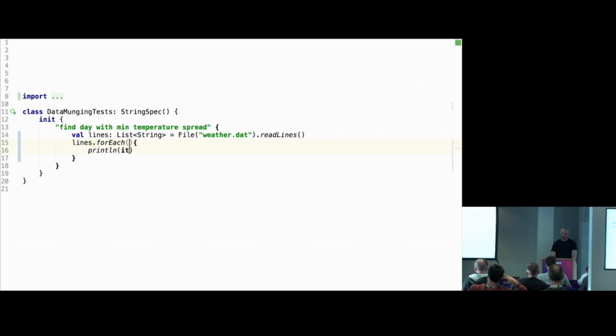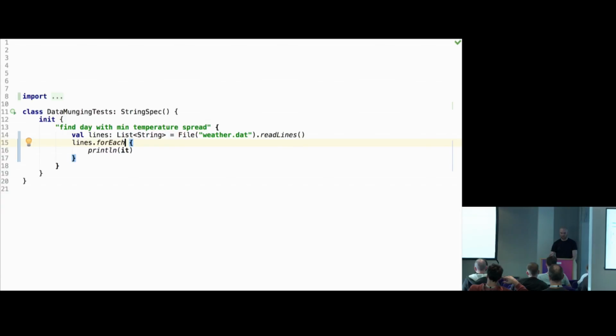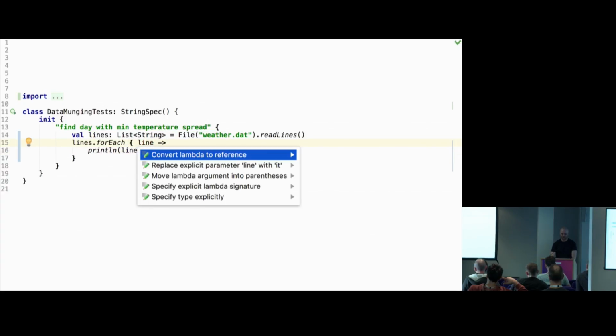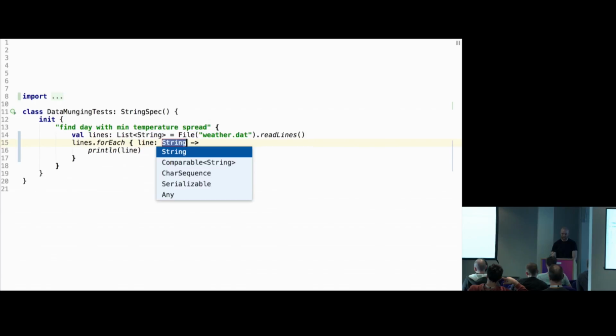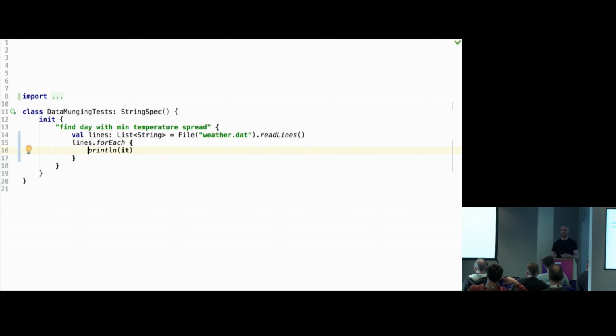The actual syntax for this is like that, but because the lambda is the last argument, we can drop parens. This comes from Groovy and Scala, so that's a normal thing, to drop parens if the lambda is the last argument. Then its actual syntax is this, so we can say line, and we can specify type explicitly. So this is line of type string, but we can infer string, and if there is just one argument, we can convert it to it. That's the default name. In Haskell, it will be underscore. And in Scala it's also underscore, but this comes from Groovy, I think it's called it. I think it's a bit more readable. So this is why it works.